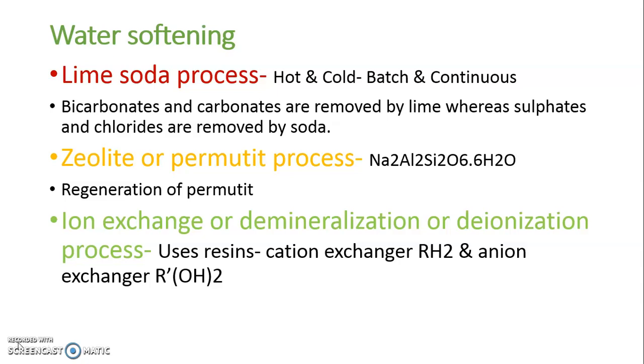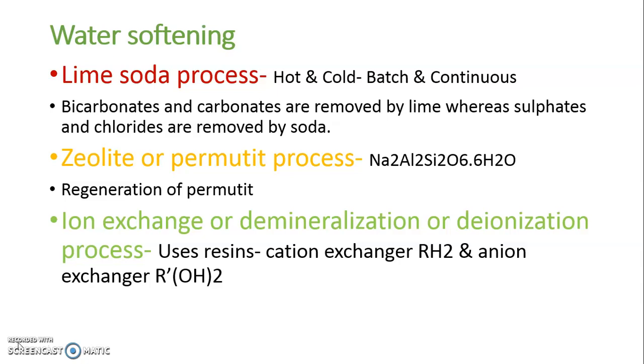Now we are moving to the next method, that is ion exchange or demineralization or deionization process for water softening. In this method, particular resins are used. The resins are shown by the formulas RH2 and R(OH)2. If the resins exchange cations, then they are called cation exchangers, and if they exchange anions, then they are anion exchangers.